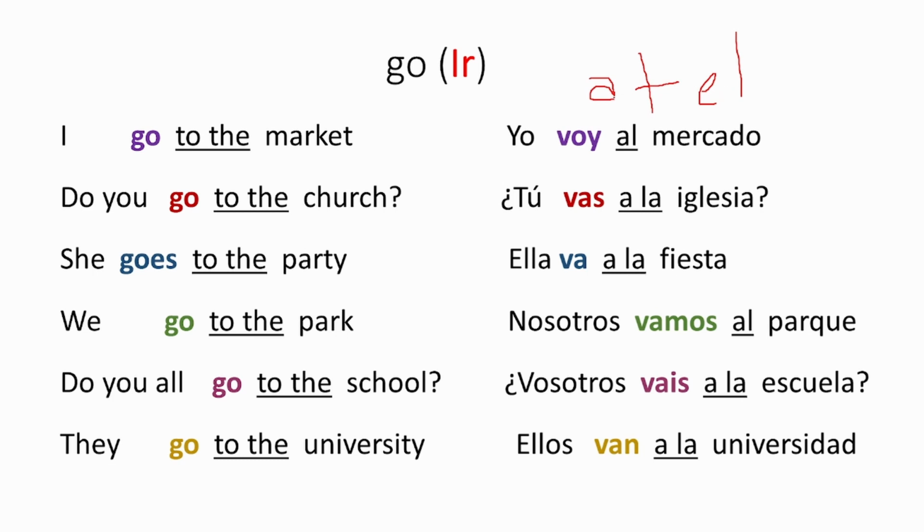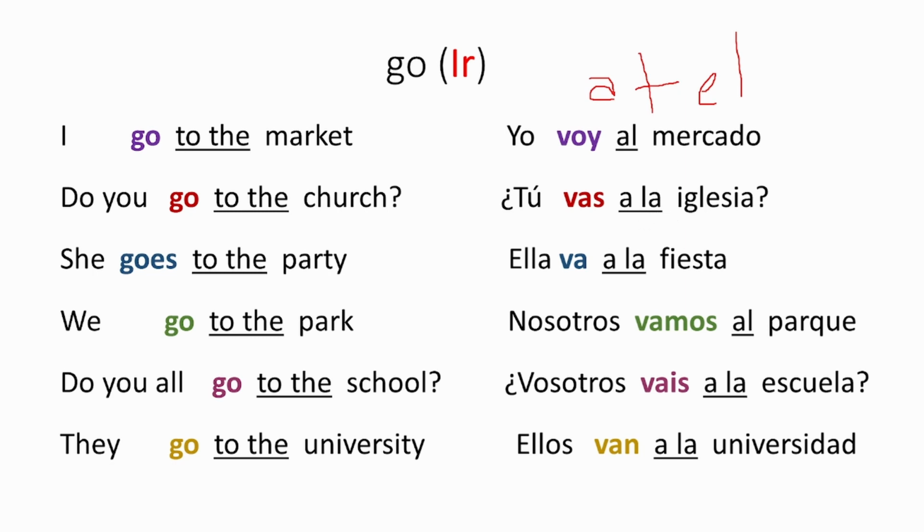So whenever a and el combine, it becomes al. Now, how did el come? Because mercado, market, is male in Spanish, so el is for the male. Now here we use a la for to the, because iglesia is church and it's female. So whenever the female version of the, that's la, and a come in contact, they never fuse together.